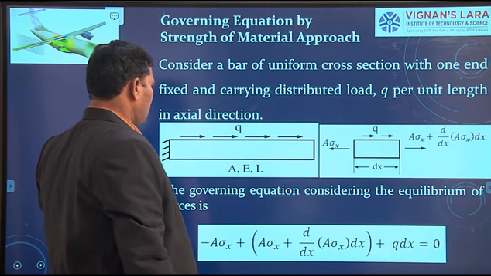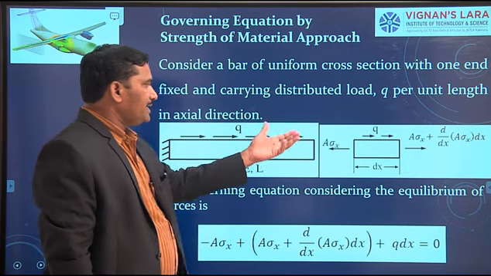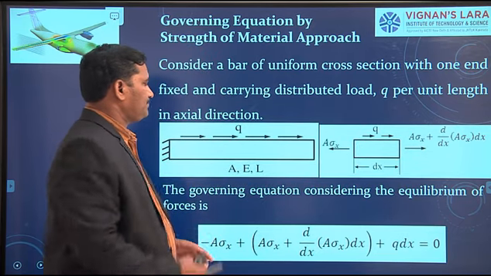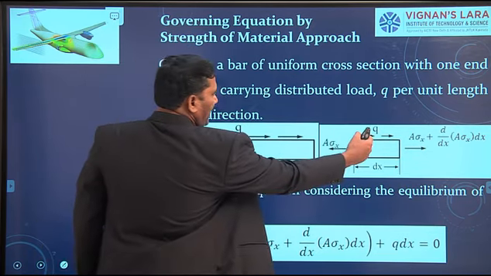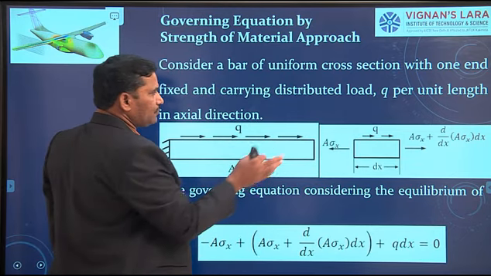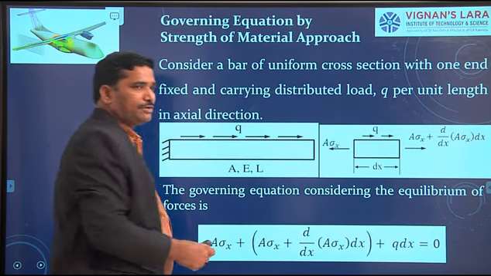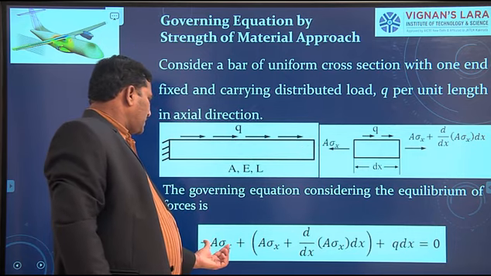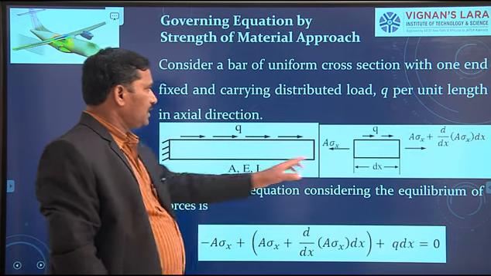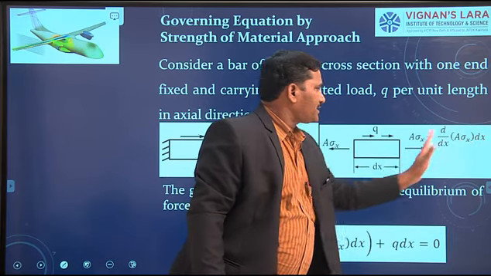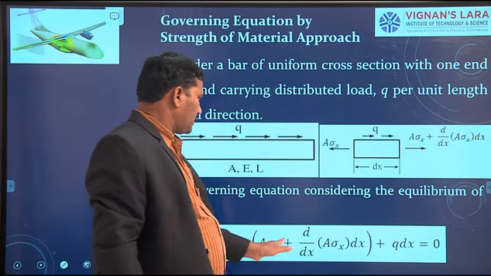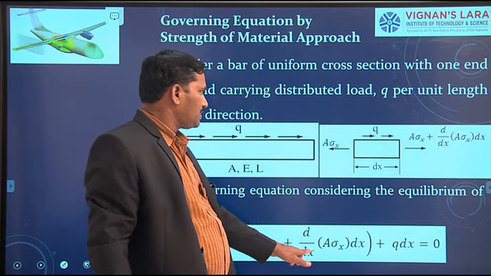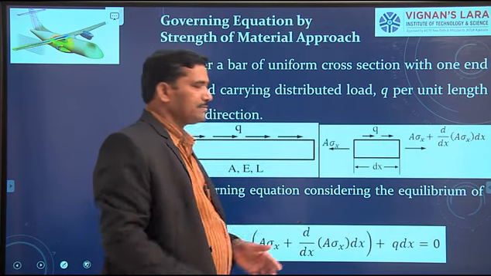Okay. Now, considering the equilibrium of forces, if you write the governing equation, forces acting leftward I take negative, forces acting rightward I take positive. A into sigma x is the force acting leftward, negative, and this is the force acting rightward, so that is positive: A into sigma x plus d by dx of A sigma x into dx.